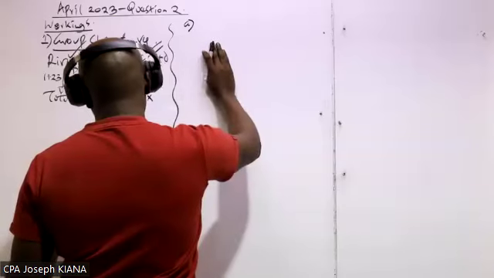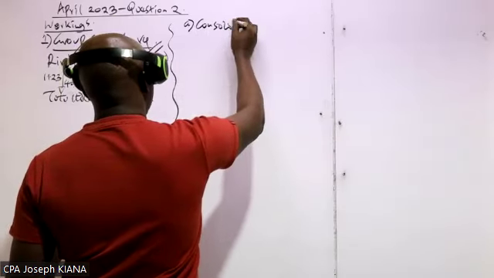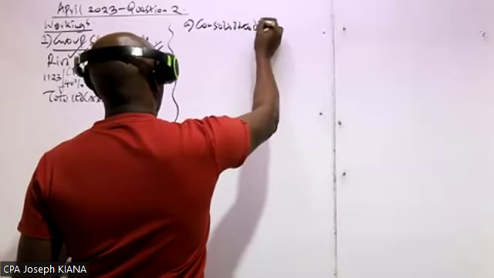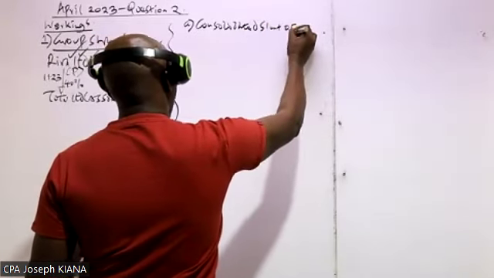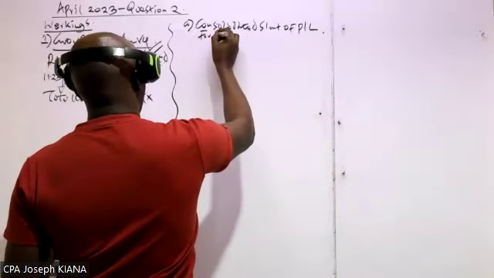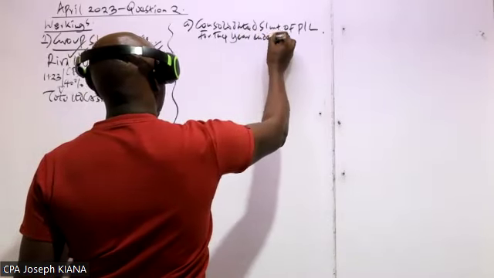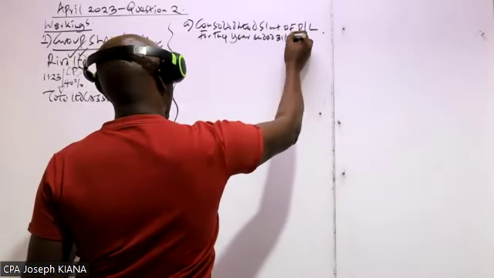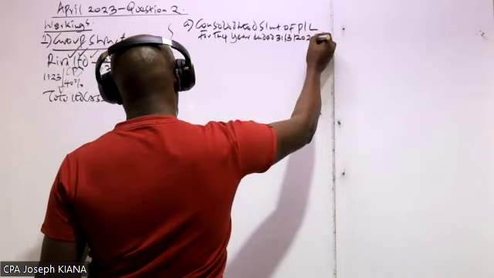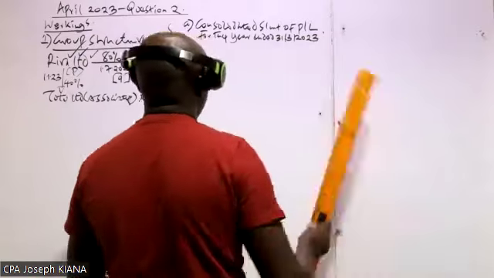So, can you go straight to part A? In part A, we are required to prepare the consolidated statement of profit or loss for the year which ended 31st of March 2023.